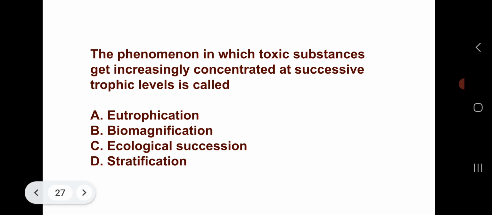The phenomenon in which toxic substances get increasingly concentrated at successive trophic levels is called: option A, eutrophication, option B, biomagnification, option C, ecological succession, or option D, stratification.